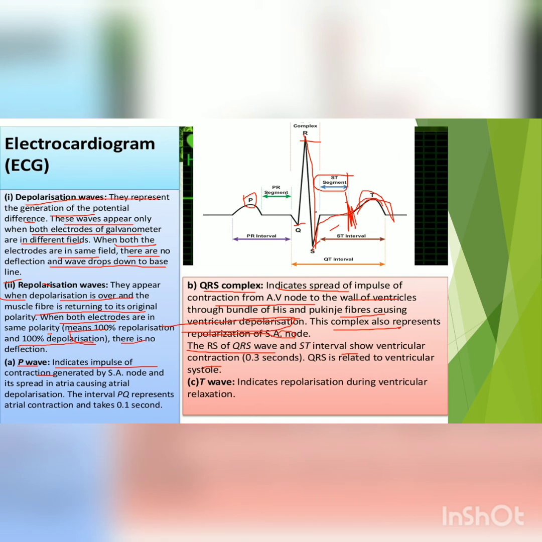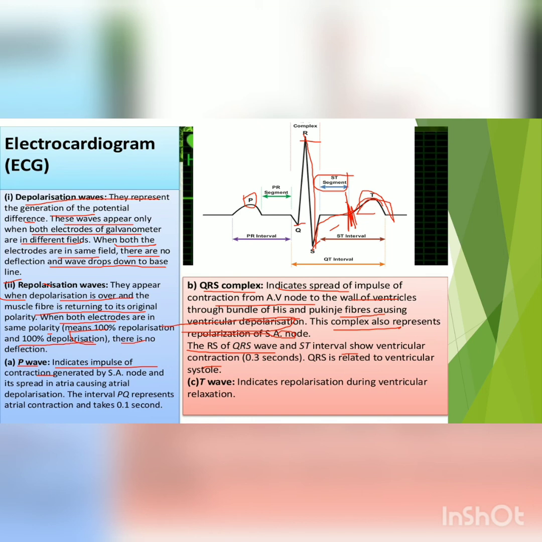So this T wave, if it is flat instead of showing this curve, then it means the heart muscles are not getting sufficient oxygen. And the monitoring machine makes the sound pip pip pip as the patient goes into cardiac arrest. So these are some information related to the ECG.